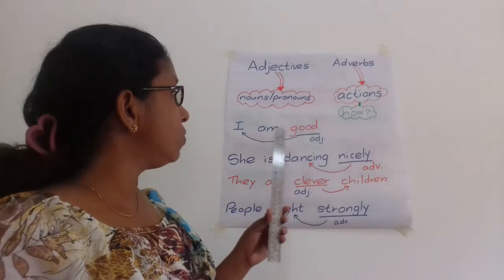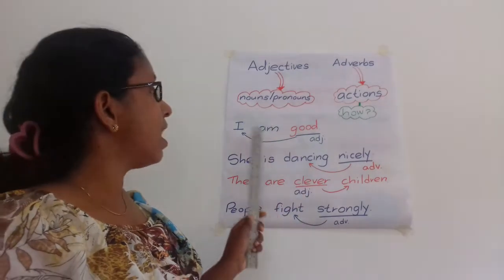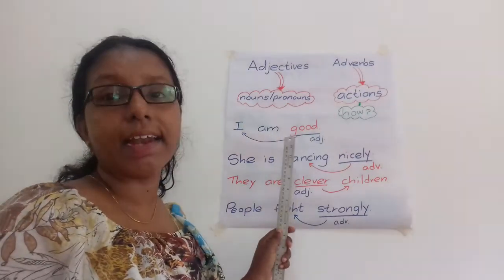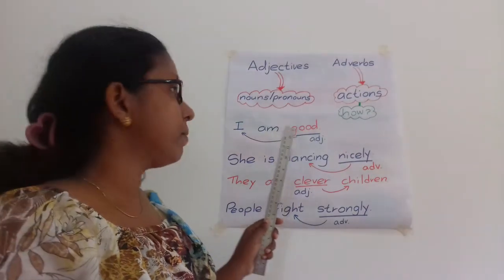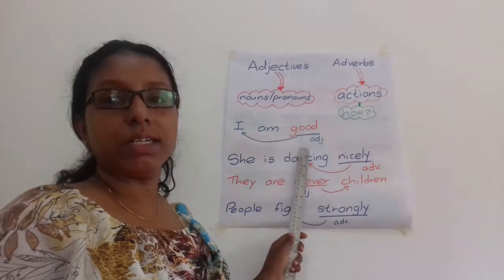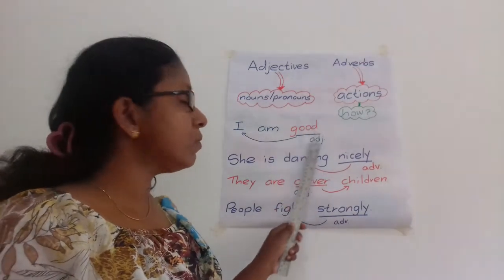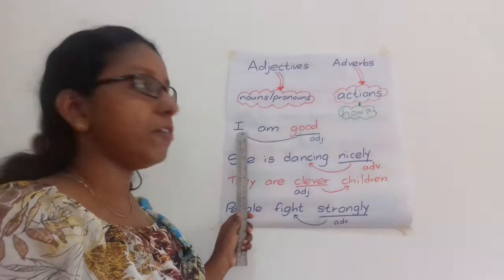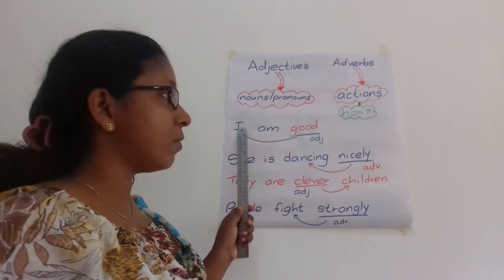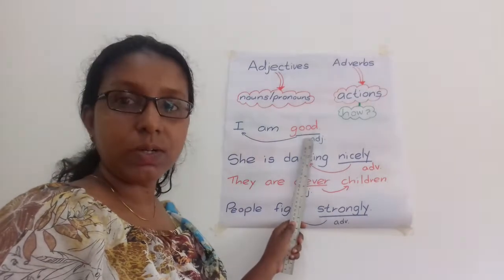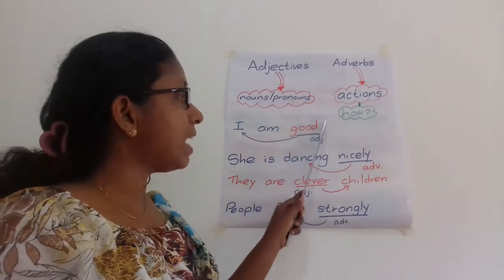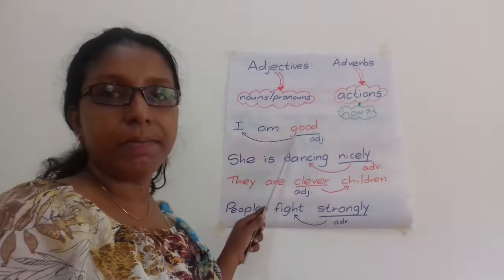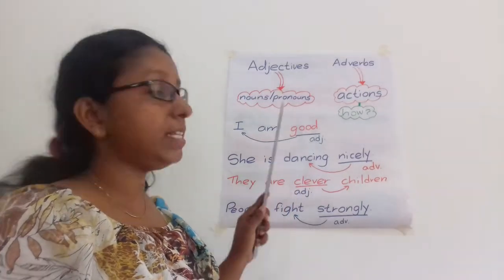Now have a look at these sentences. I have written some sentences here so that you can understand the difference very well. I am good. Here we use good to describe the pronoun I. So good is an adjective. We can't use an adverb here. We have to use an adjective.